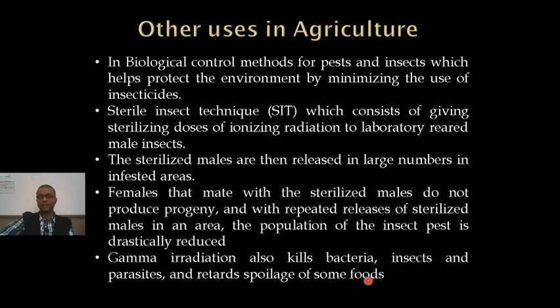So this is another technique. The food items or the crops are exposed to energetic gamma radiations, of course in calculated doses, as a result of which any bacteria and parasites that are responsible for spoiling these crops get killed. Also, it can stop the decay of some items and the sprouting of, let me say, potatoes and onions. These can be stopped or delayed.